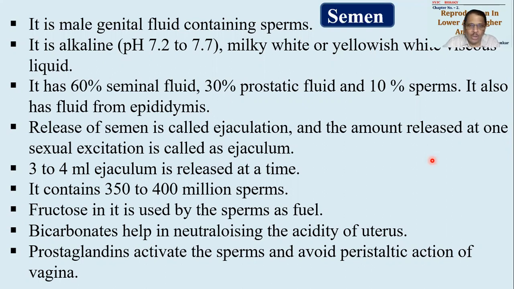So to avoid or to counteract peristalsis of the vagina, the prostaglandins are important. Okay, so that's an idea behind it.